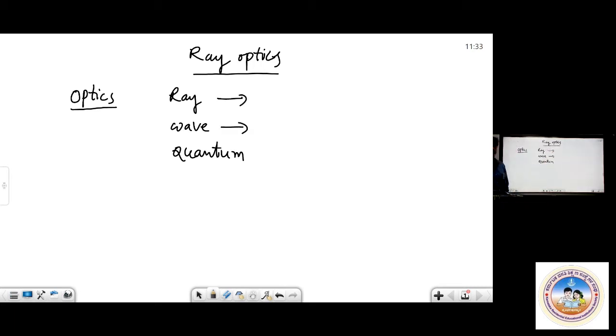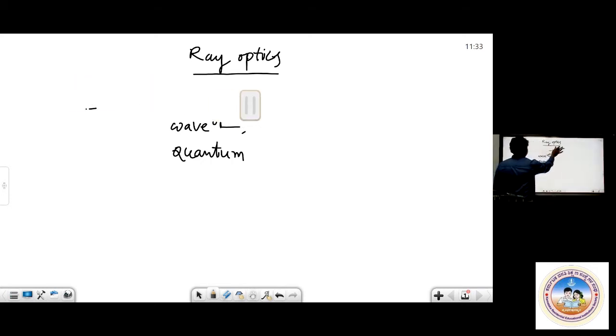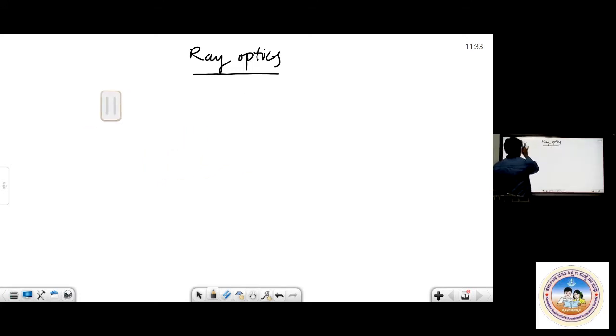What does ray optics mean? It is a branch of optics in which light is regarded as a ray. And wave optics is a branch of optics in which light is regarded as a wave. Now, we concentrate only on ray optics. In ray optics, the very first thing we have is reflection.